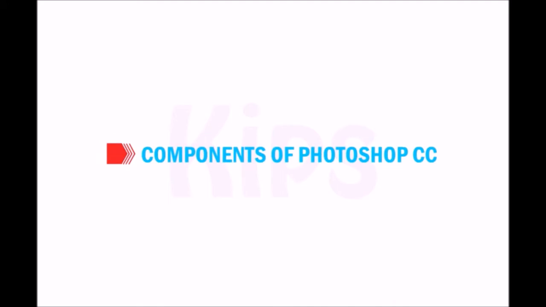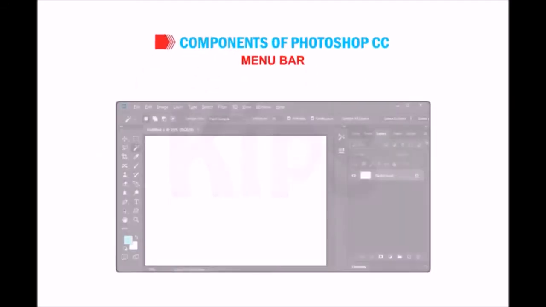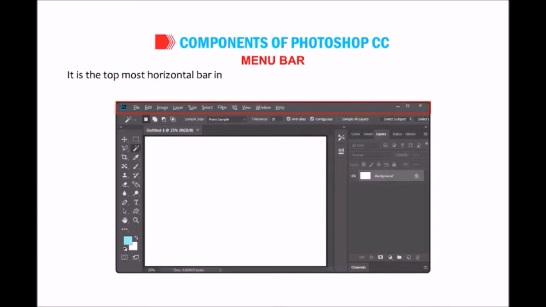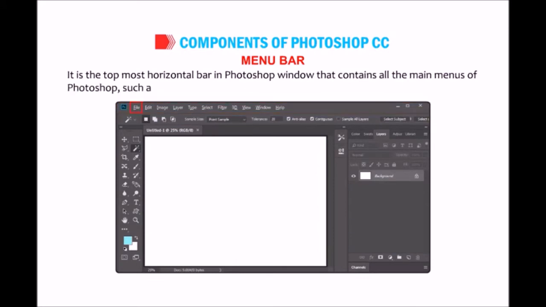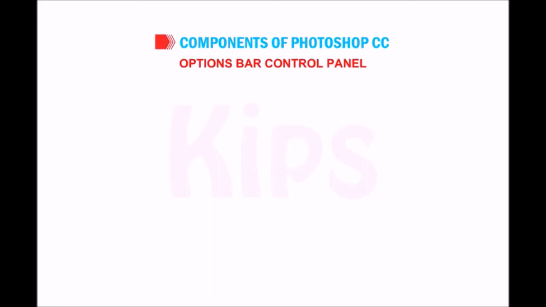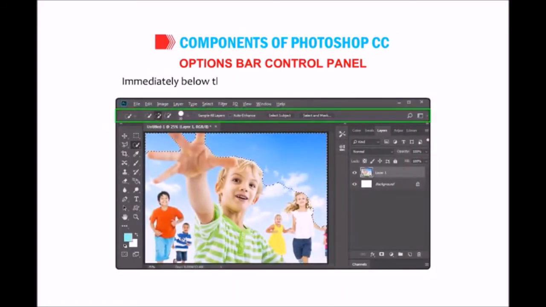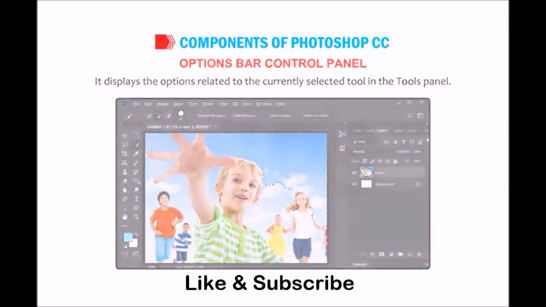Students, let's talk about components of Photoshop CC. Menu bar. It is the topmost horizontal bar in the Photoshop window that contains all the main menus of Photoshop, such as File, Edit, Image, Layer, Select, Filter, Type, View, Window and Help. Options bar control panel. Immediately below the menu bar is the options bar control panel. It displays the options related to the currently selected tool in the Tools panel.